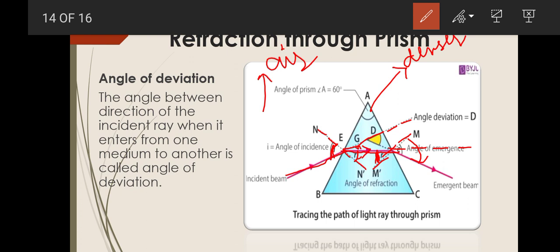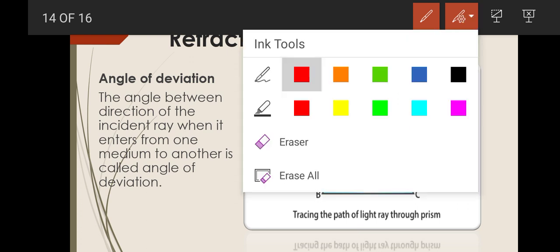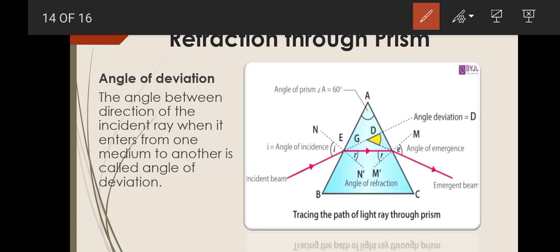So we can say that here is the angle of refraction, which is greater than the angle of incidence in this case. So here you have seen an incident beam, a refracted beam, and the emergent beam, and this is the path of a refracted ray from the prism.